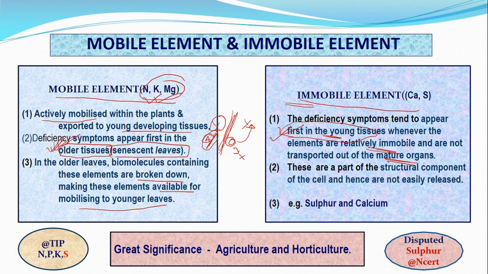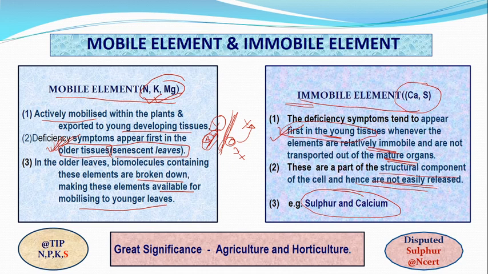And these immobile elements are also part of the structural components. That's why they are not easily released. Examples are phosphorus, sulfur and calcium.